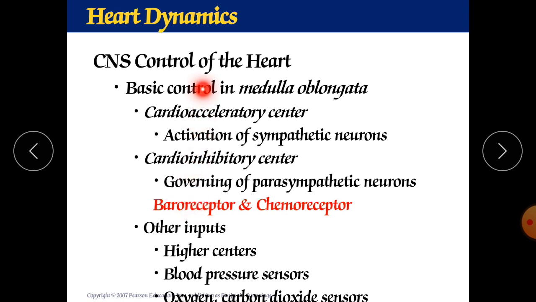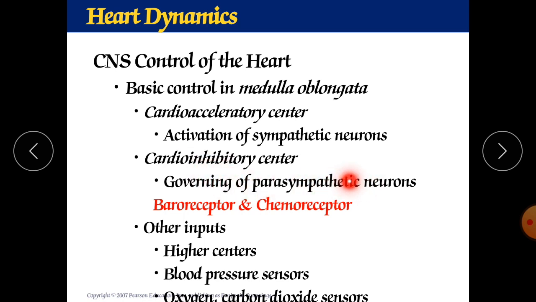So whenever you get the signal that there is decreased heart rate, in that condition they will activate the acceleratory sympathetic nervous system, due to which it releases noradrenaline and increases the blood pressure. And whenever baroreceptor gives the signal that there is an increase in your blood pressure, they will immediately give signals to your inhibitory center, and they will stimulate the parasympathetic neurons.